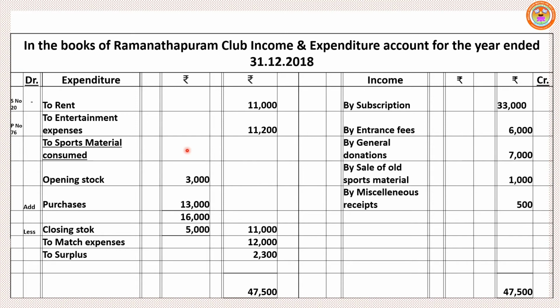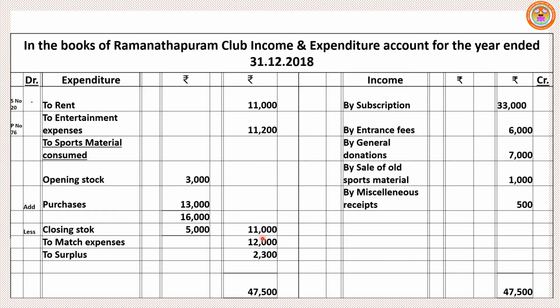Then while writing sports material, bring the formula here. Opening stock. Look at the adjustment under the tabular column. Opening stock of sports material 3,000. Now look at the question inside the tabular column under the payment heading. Sports material purchase, then minus closing stock. Use the formula here, sum number 14, 15: opening stock plus purchases minus closing stock. So the remaining amount will be shown under the outer column, 11,000.